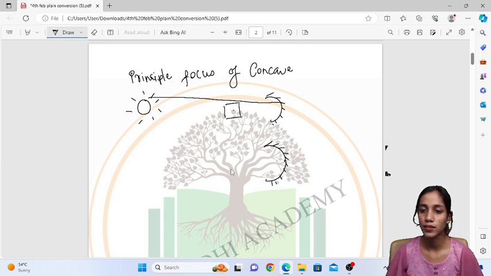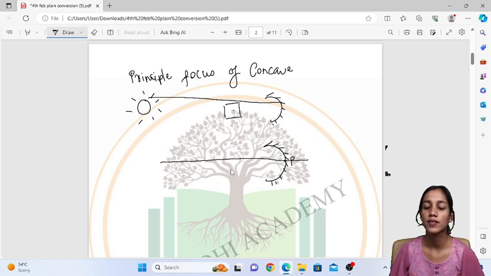This is the pole of the mirror, and the line passing through the pole is called the principal axis. Now the radius of curvature, at that position we have the center of curvature.